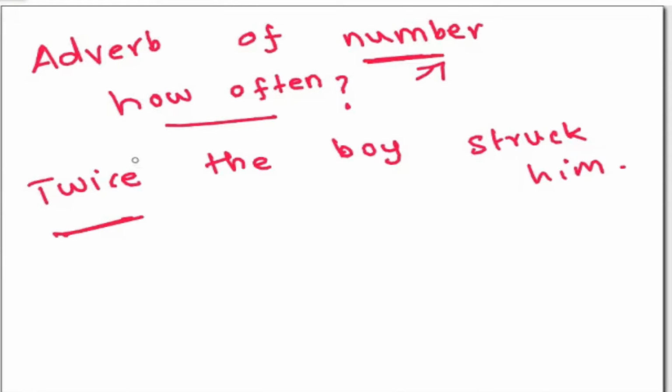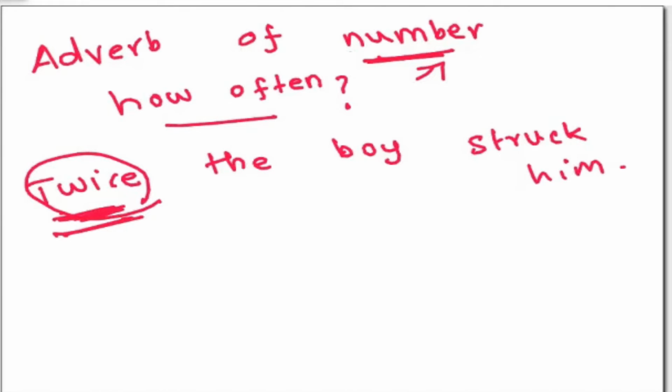The boy struck him twice, that is 2 times. Twice is the number. How often did the boy struck him? The boy struck him twice, or twice the boy struck him. This is the adverb of number. When you underline the word twice, then you find the adverb of number in the sentence.